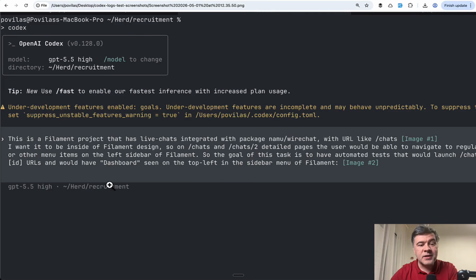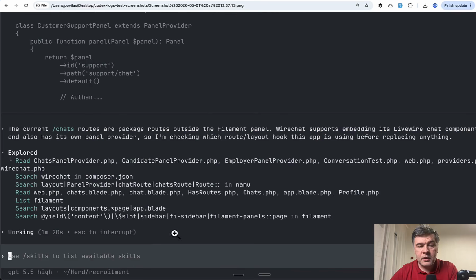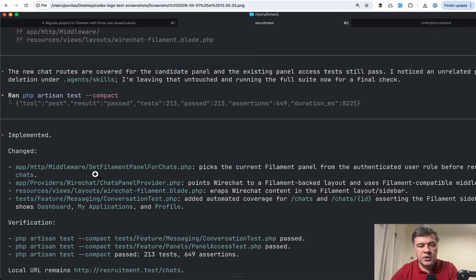And then I launched the same prompt without /goal. So I rolled back the changes, created a new branch, and this was my prompt, without /goal, because I was thinking, what is the actual difference? For such a relatively small task, would there be a difference in addition to those visual goal mentions here and there? And Codex started working. As you can see, there is nothing about the goals here. And this was the actual result.